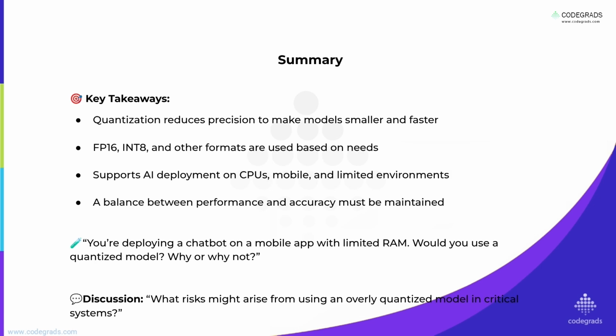Let's wrap up with key takeaways on quantization. First, quantization reduces numerical precision to make AI models smaller and faster. It is a core optimization technique. Formats like FP16 and INT8 are common choices depending on the specific requirements. A major impact is that it enables AI on CPUs, mobile devices, and other limited environments. And crucially, it is a balancing act between performance gains and maintaining model accuracy.